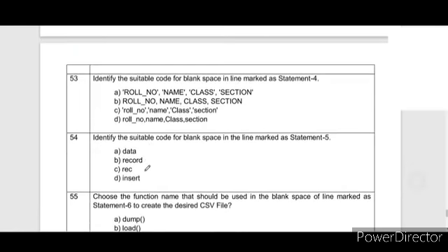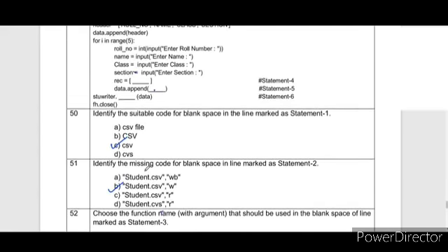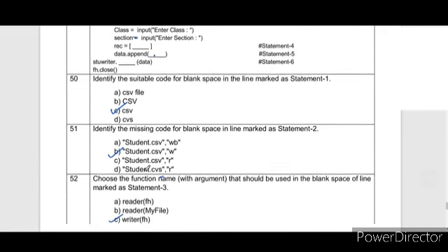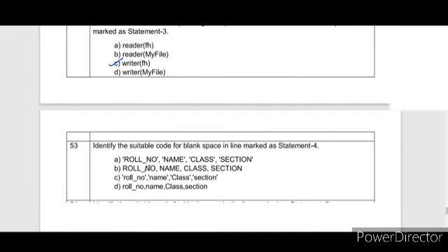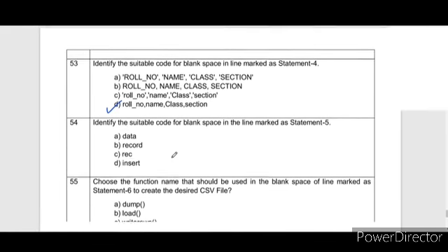Question number 53. In statement number 4, we are creating a list for a record, for which the user has input roll number, name, class, section. So we have to create a list for those data items. So that is rec equal to option D, roll number, name, class, section, as these are in lowercase and the fields are not enclosed in quotes, because when we enclose anything in quotes it becomes a constant value. We want to append the values, not the field names.